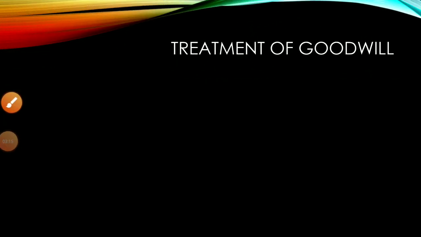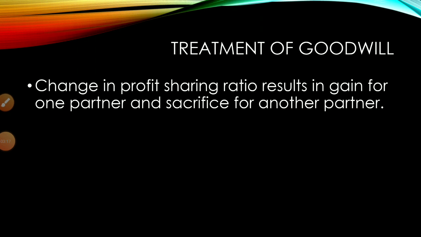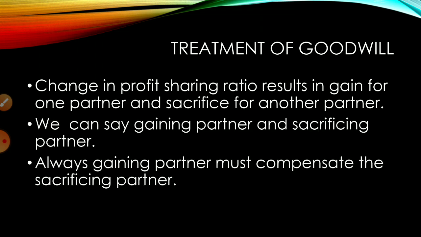Whenever there is a change in profit sharing ratio, that results in gain or sacrifice of the partner. One partner may gain and another partner may sacrifice. Suppose I am getting 2, you are getting 1, so tomorrow onwards I'll be getting 1, you will be getting 2.